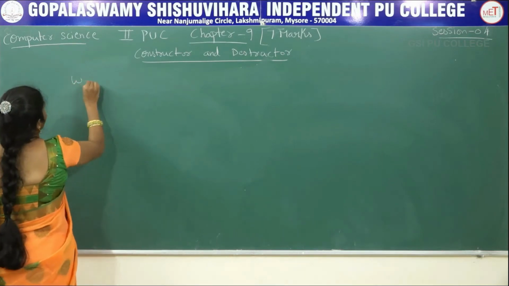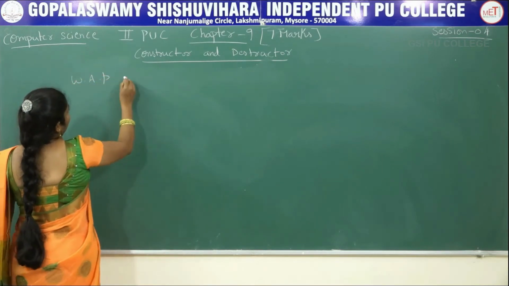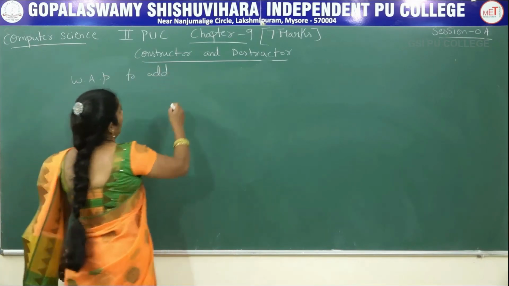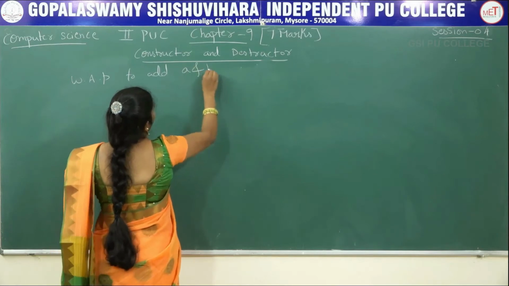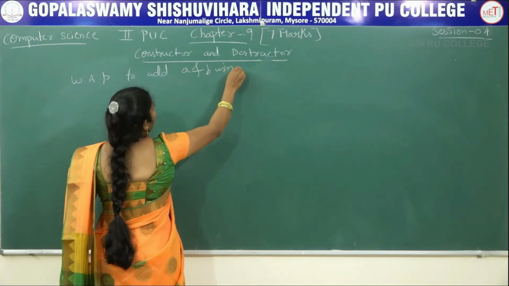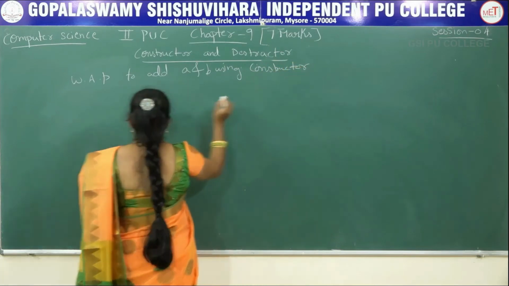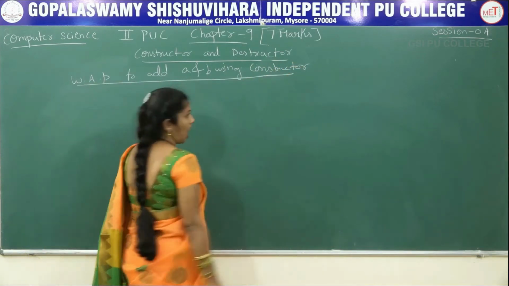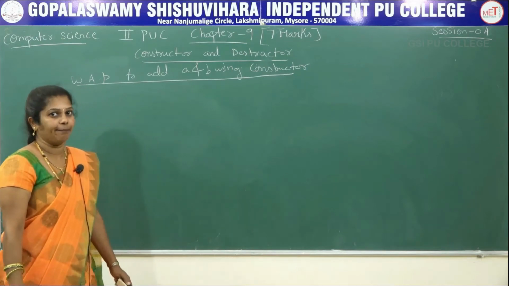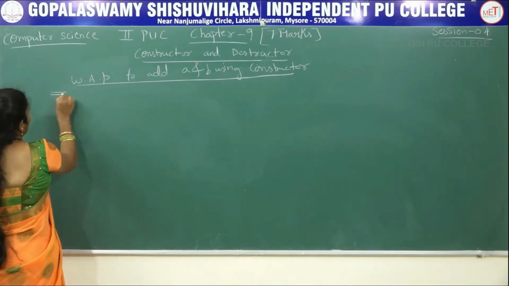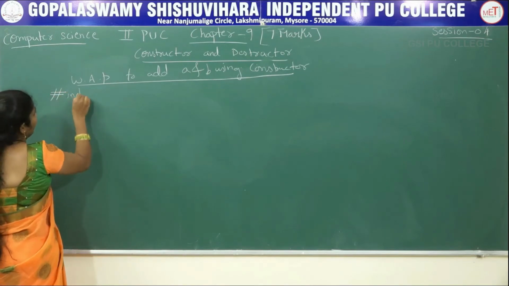Write a program to add A and B using copy constructor. I want to add two numbers A and B using copy constructor. Then how to write a program? As usual, first start with the header file.